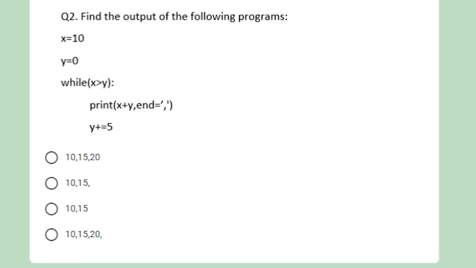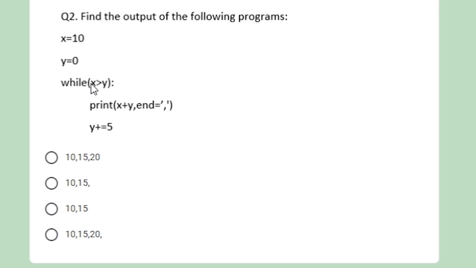Next question is find the output of the following program. The value of x is equal to 10 and the initial value of y is equal to 0. A loop is there: while x is greater than y, that means 10 is greater than 0. The condition is true, so it will print x plus y. That means it will print 10 and then a comma. Next step, y is increased by 5, that means now the value of y will be 5.